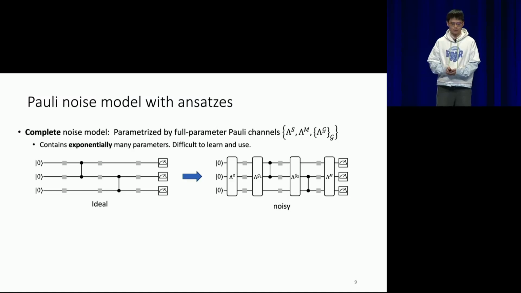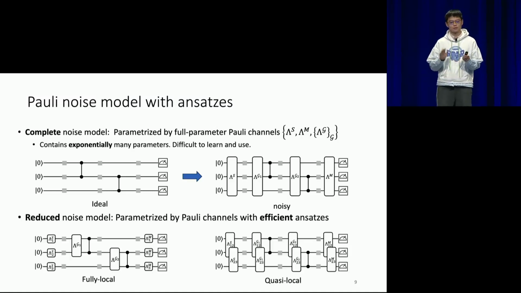use them. So in practice, we usually consider something I call the reduced noise model. That is, we consider a Pauli channel with some efficient ansatz. So maybe we consider some fully local Pauli channel, and we might consider some quasi-local Pauli channel. I will come back to the definition later. But what is important here is that for this reduced noise model, the number of parameters is polynomial, and it's easier to learn and work with.